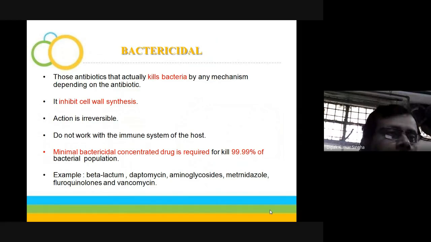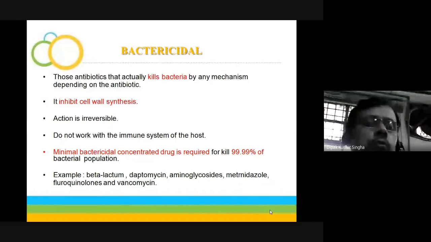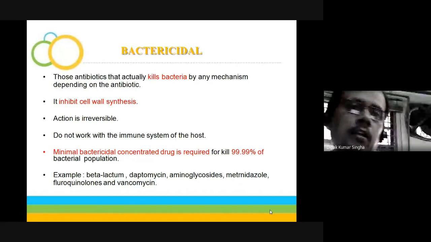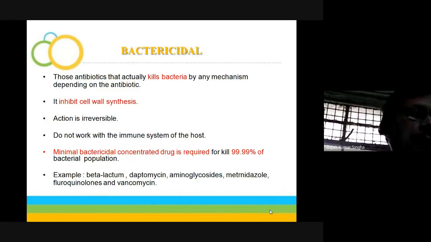So the cell wall synthesis inhibitor is one type of antibiotic. The action is irreversible and does not work with the immune system of the host. Generally, the ideal characteristic of an antibiotic is that it kills or arrests the growth of only the microbes, not the host cell. For example, with an antibiotic used in humans, the human host cannot be affected, only the microorganism. And a minimum bactericidal concentration of the drug is required to kill